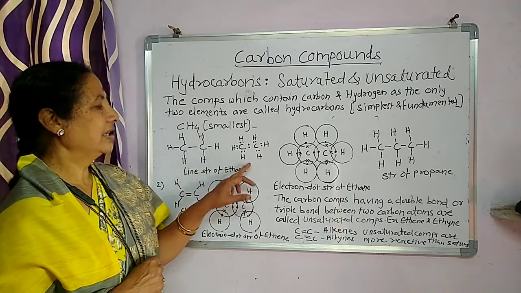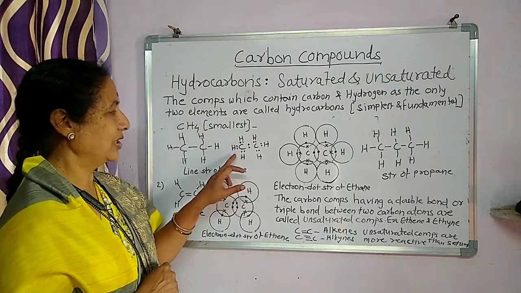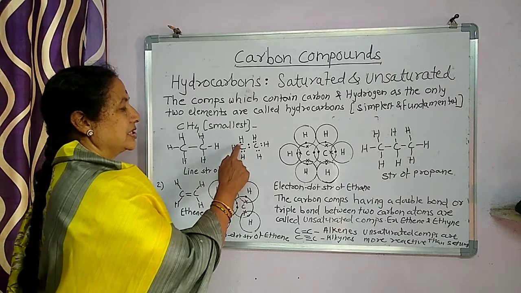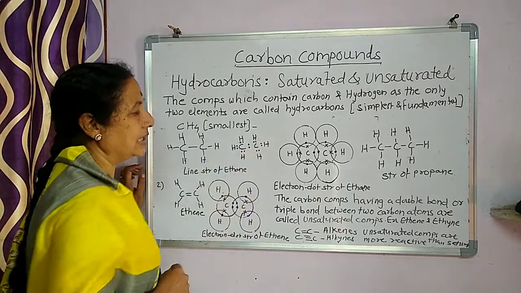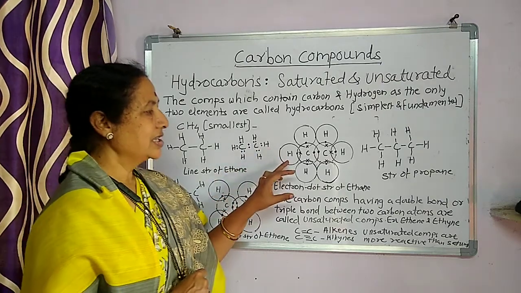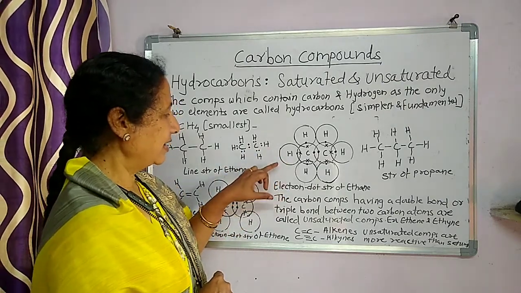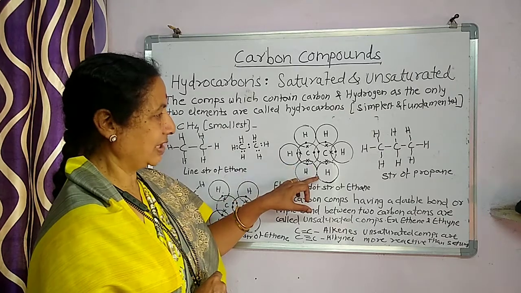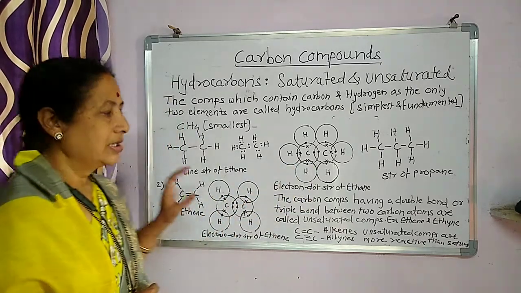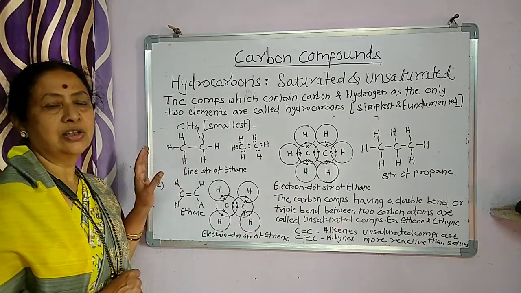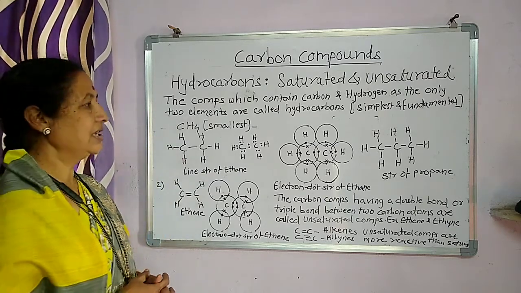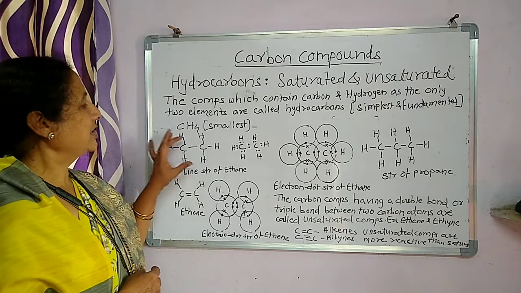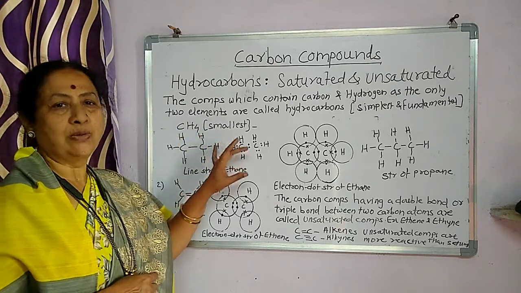You can draw the electron dot structure also in this way. This is carbon, another carbon, and hydrogen and their electrons. You can see another electron dot structure of ethane. So this is the second. There are plenty of alkanes. You can see the general formula, that is CnH2n+2.